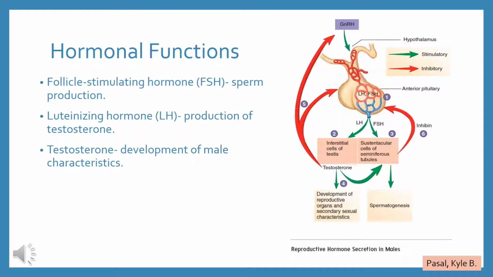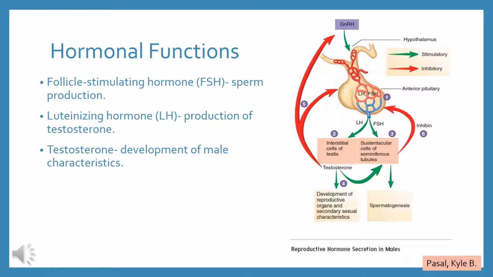It's located at the base of your brain and is responsible for many functions in your body. FSH is necessary for sperm production. LH stimulates the production of testosterone, which is necessary to continue the process of spermatogenesis. Testosterone is also important in the development of male characteristics, including muscle mass and strength, fat distribution, bone mass, and sex drive.